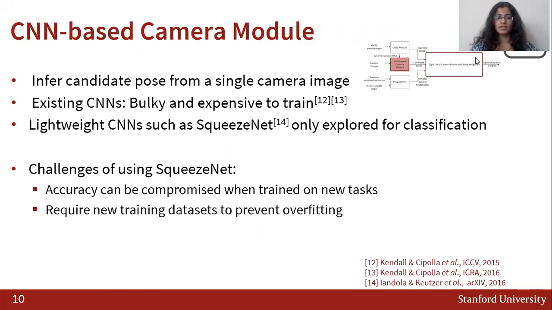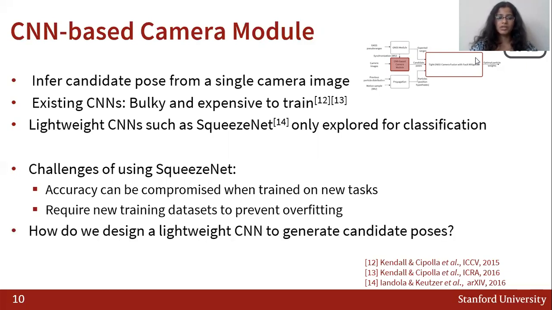A challenge of using this architecture as it is, is that the accuracy can be compromised when we are directly trying to train it on new tasks. And this requires us to build or perhaps train the architecture on newer datasets to prevent overfitting. How do we then design a lightweight CNN to generate candidate poses with high accuracy?